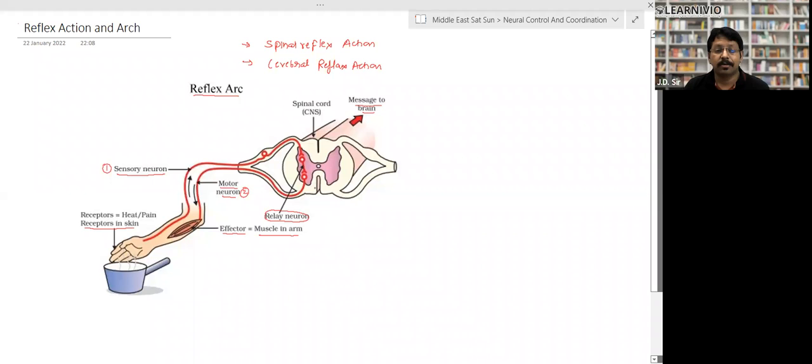So in spinal reflex action, the decision is taken by a special part called the relay neuron, while in cerebral reflex the decision is taken by the brain. That is the difference. So reflex actions are those actions which are taken suddenly, and they are very quick. So tell me, is it clear? Reflex action clear or not?